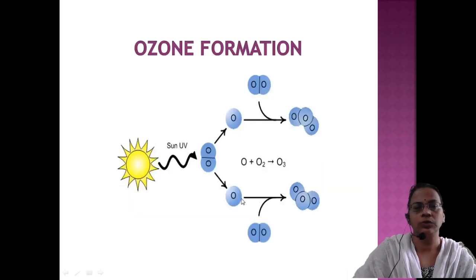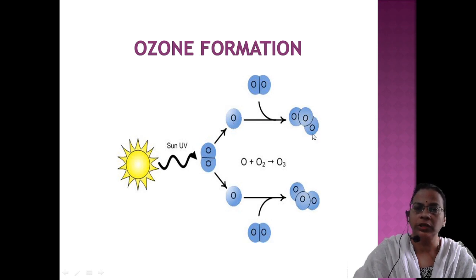Then this ozone, again, you see the representation from the sunlight, the molecules are dissociating, and this atom can combine with a molecular oxygen to give O3. So this is one direction, and it is not only the forward direction, it can reverse back also. That means O3 can again split back into molecular oxygen and an oxygen atom.